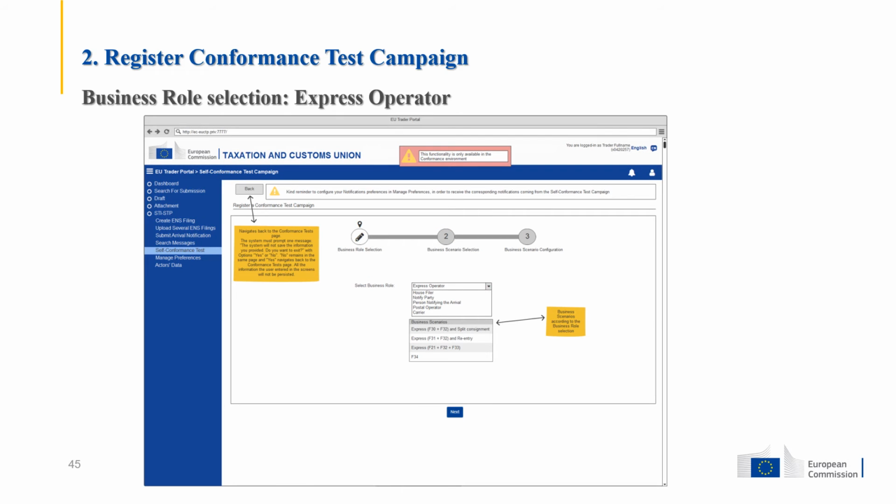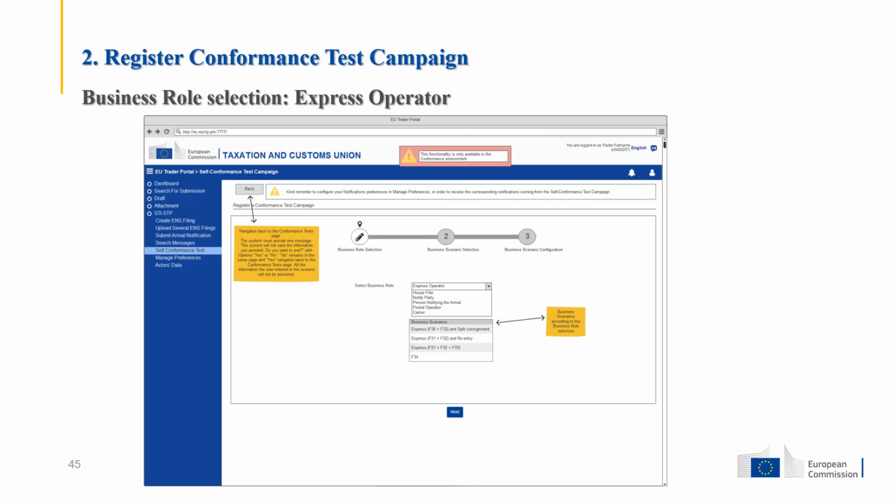We will now select as an example the express operator role; the same procedure is followed for the other roles also. Only for the carrier and the hash filer business roles, the user should also choose one or more of the available ENS filings. Each ENS filing can be selected only once.